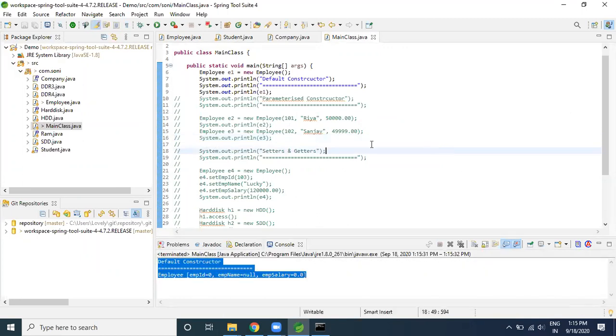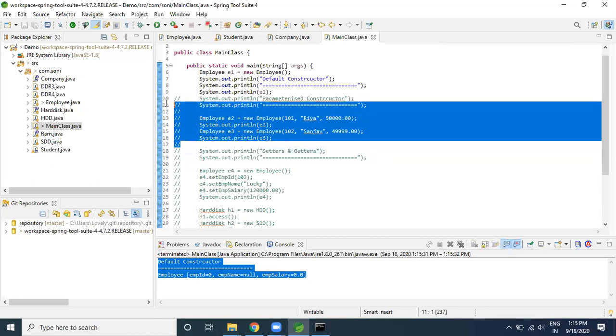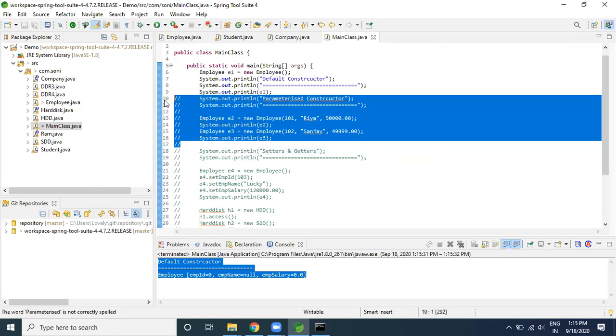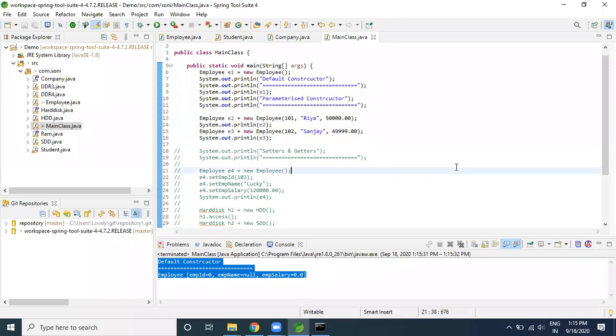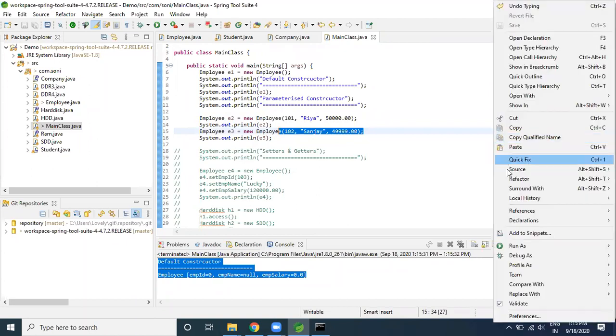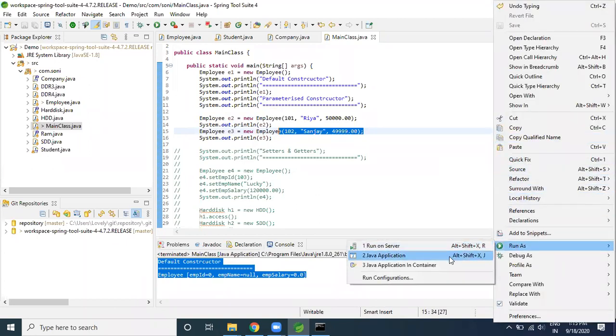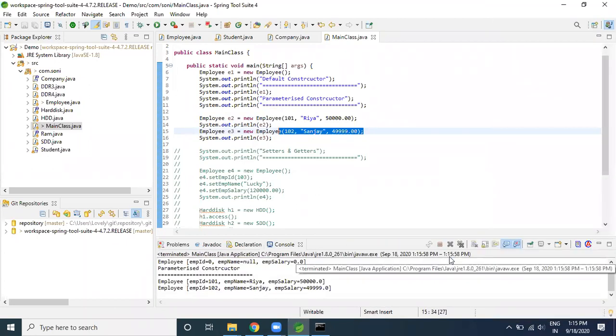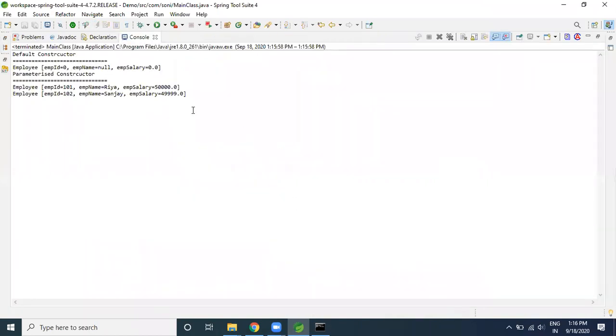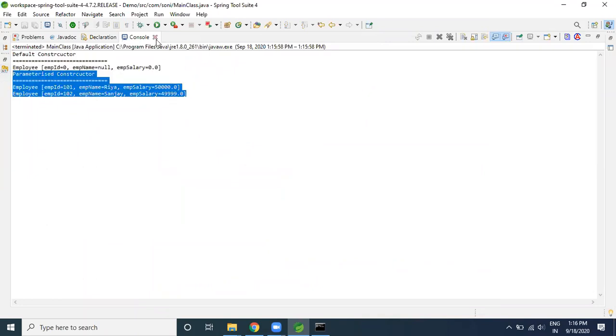Okay. Now I would like to work on this particular step. Again, press the same button, control slash. Automatically the comment has been removed. Backslash, you know guys, right? We are using this one. Now what I'm doing, I'm using a parameterized constructor here. I'm trying to print the value. So I'm trying to run it here, and I'm able to see I'm getting some value. So both kinds of things are getting covered here. I'm trying to have this in the default constructor values, which was 0, and the parameter constructor, which we are able to achieve here.